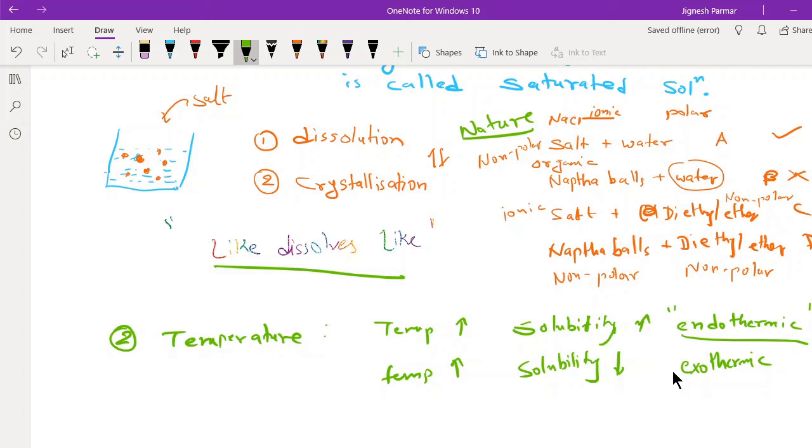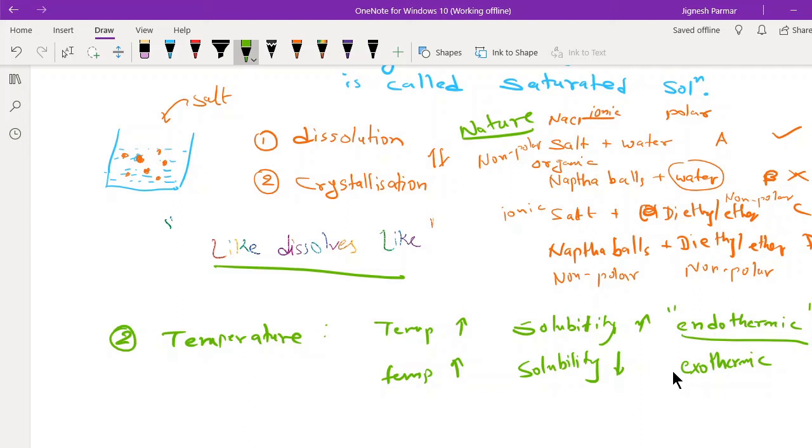So when temperature increases and the solubility of solute increases, then its dissolution process is endothermic. And when temperature increases and solubility decreases, the process is exothermic. This thing you have to keep in your mind.